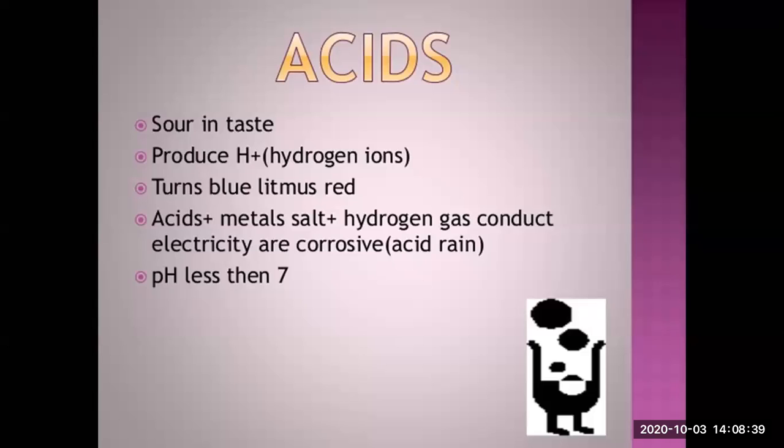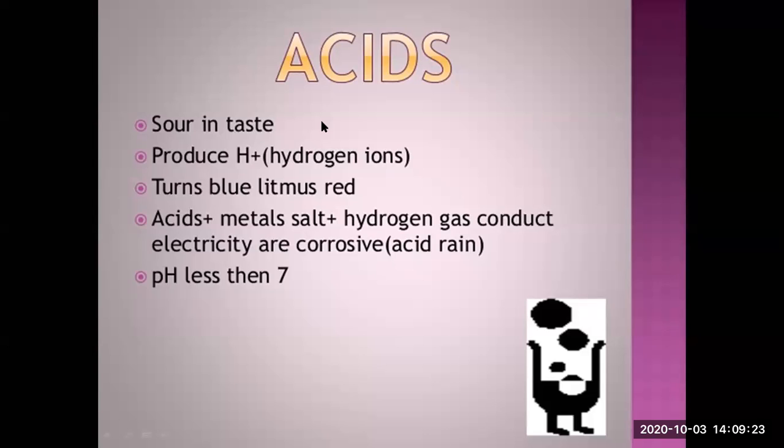That means if we mix an acid in any solution and dissolve it in water, then it releases hydrogen ions. So the substances which release hydrogen ions, we call them acids. As well as, acids are the substances which turn blue litmus red. Litmus is an indicator which we are going to discuss in this chapter later on. Till now, you just remember that acids are the substances which turn blue litmus red.